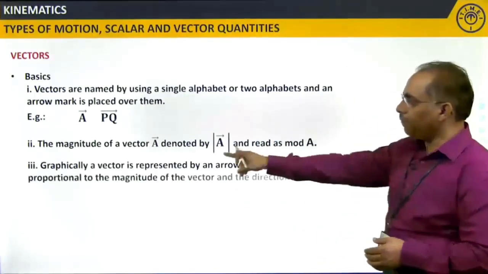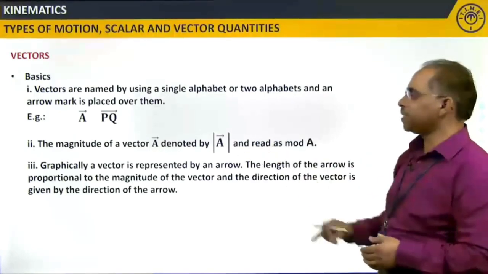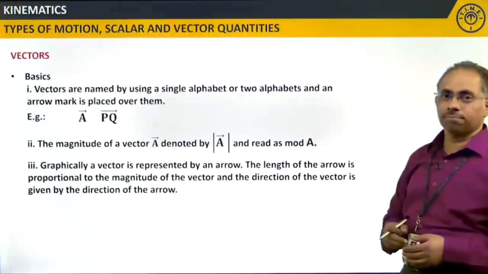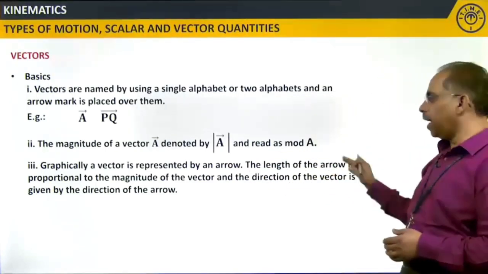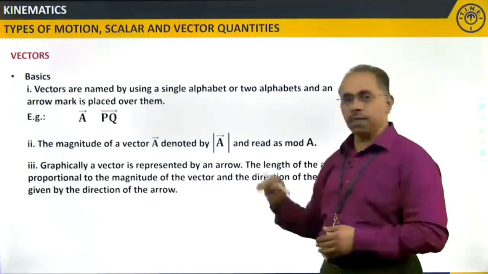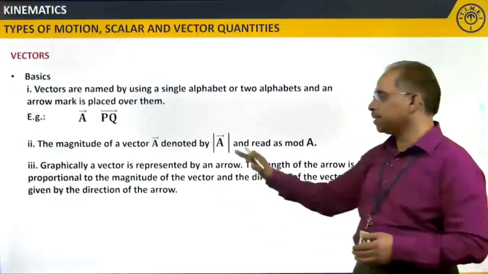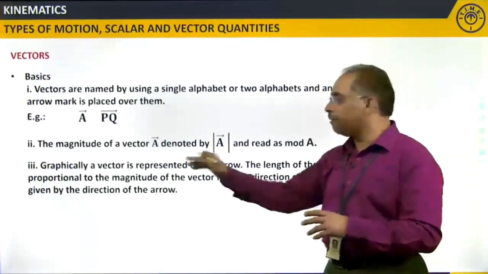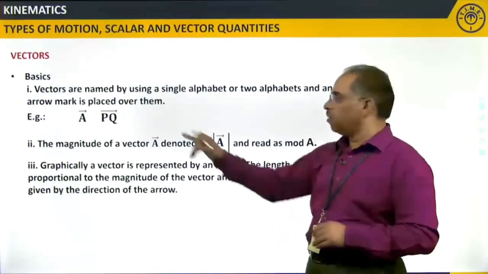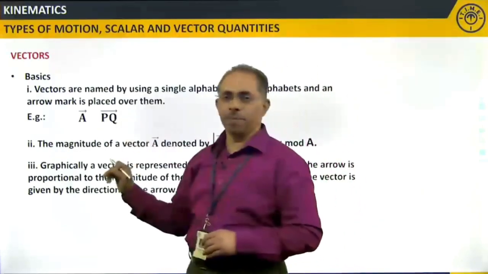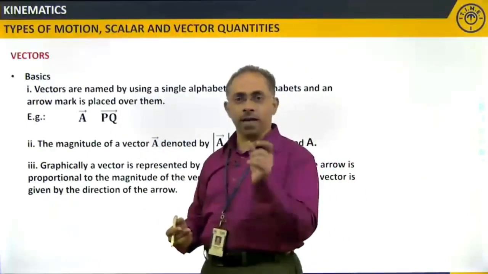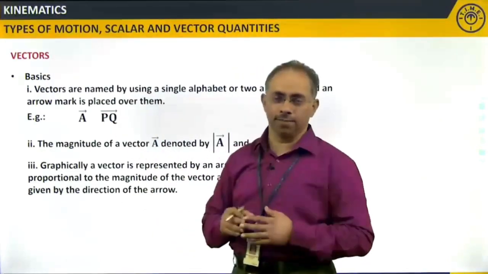Graphical representation: when you want to represent the vector graphically, use an arrow. The length of the arrow is proportional to the magnitude of the vector, and the direction of the vector is given by the direction of the arrow. What do you mean by graphical representation? Whatever we have seen here, either with a single letter or with two letters with an arrow, is how we generally write.